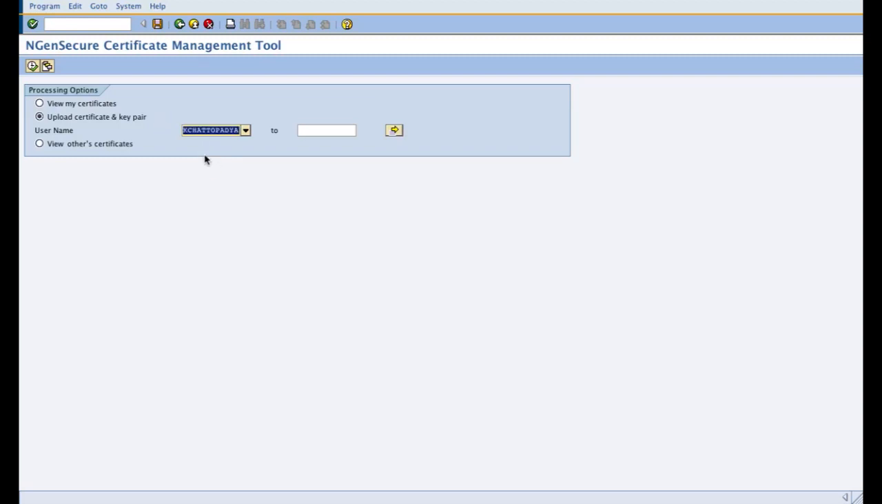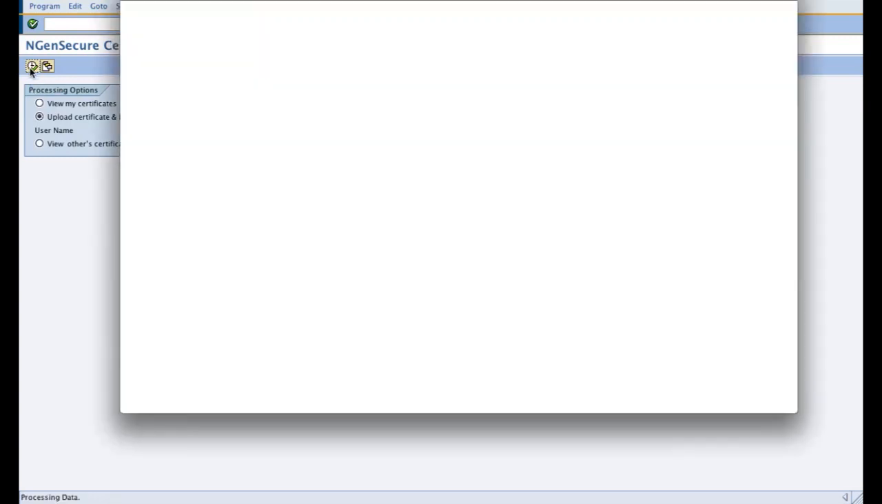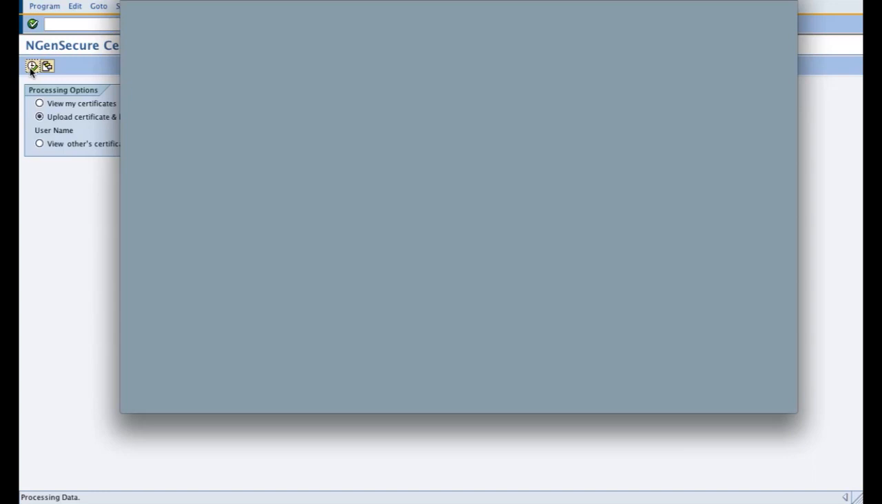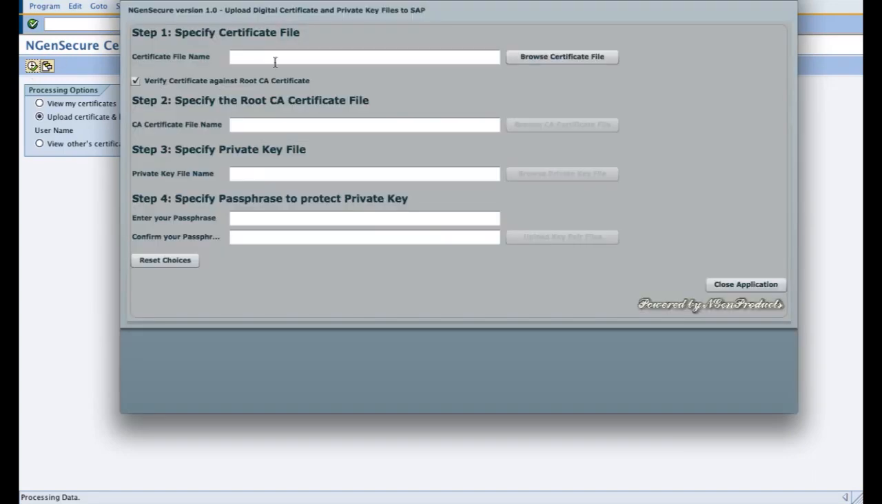So I'm going to show you how an SAP user ID can upload his digital certificate along with his private key file. So on clicking on execute, a tool appears for upload digital certificates and private key files to SAP. Now it gives you in steps what are the steps to be followed, so it's pretty much straightforward.